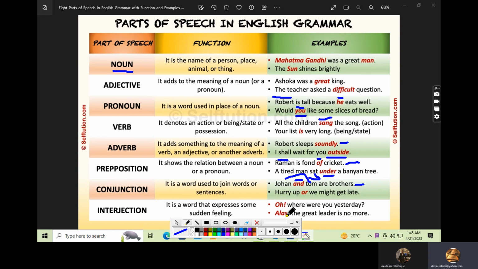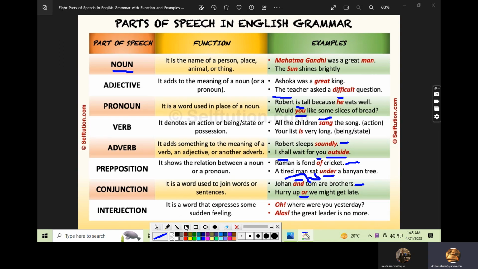Now, hurry up or we might get late. Here we cannot only say hurry up, we might get late. Why is someone telling us to hurry up? Because we might get late. So hurry up, or otherwise we might get late. Got the idea, Shoaib? Yes, got it. Yes, that's good understanding.